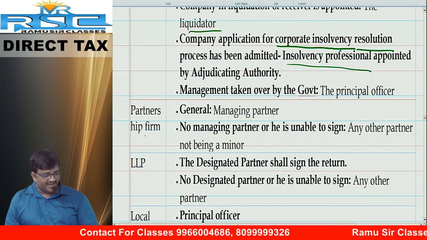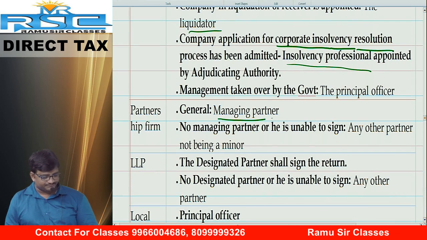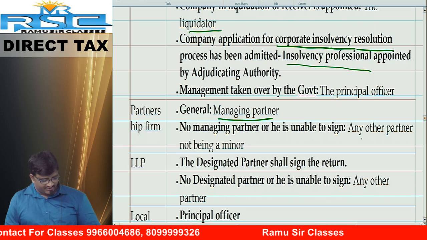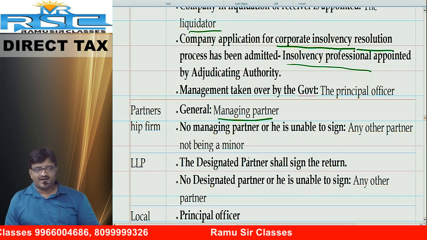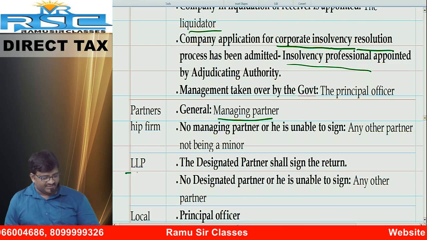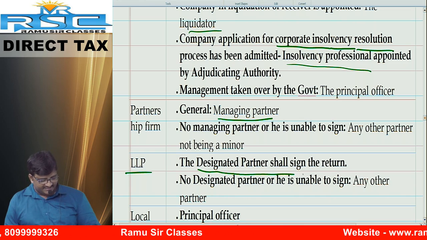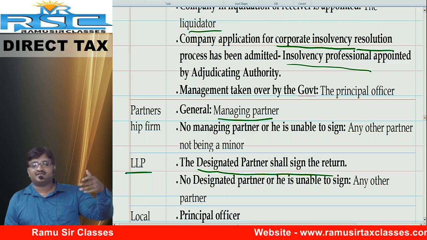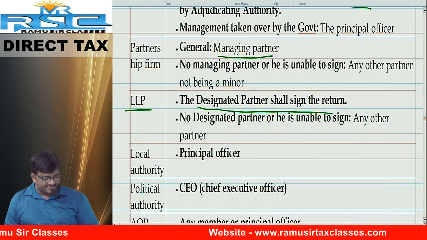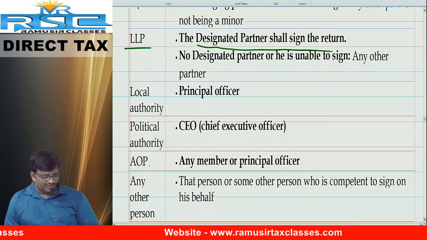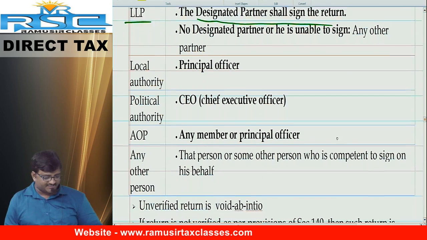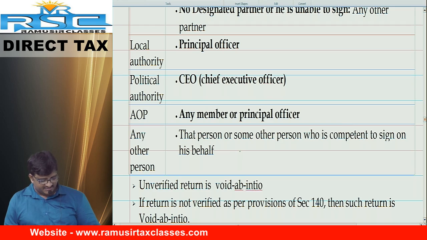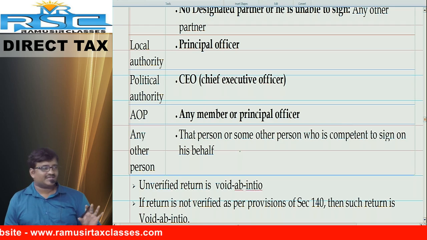Next one, partnership firm. Who can sign? Managing partner. If no managing partner, any partner other than a minor. Not covered, LLP: designated partners. If the designated partner is not in India, any partner. Next one, local authority: principal officer. Political party: CEO. AOP: any member or principal officer. Any other person: any member or principal officer, as the case may be.